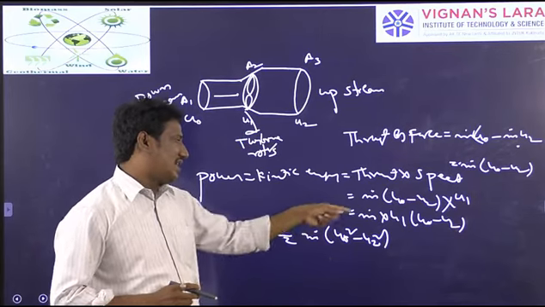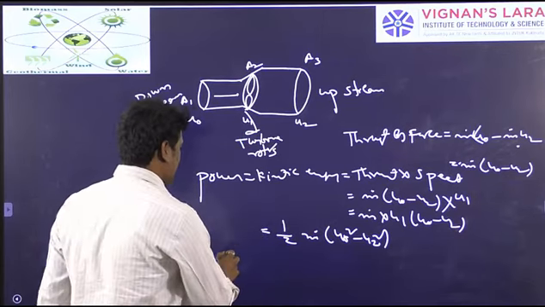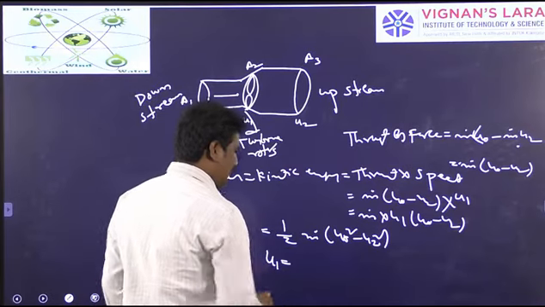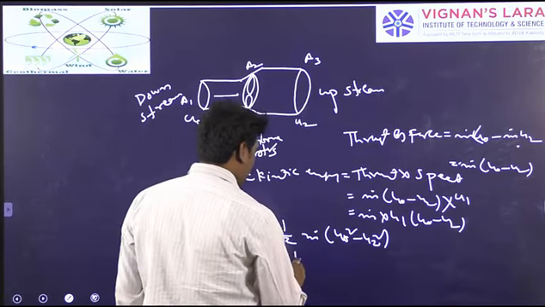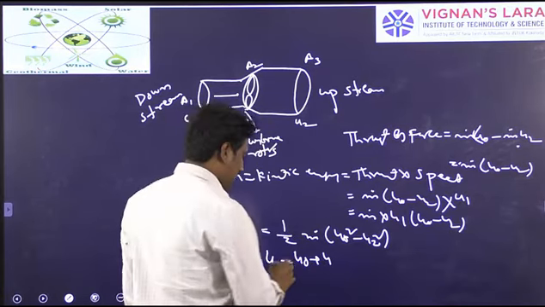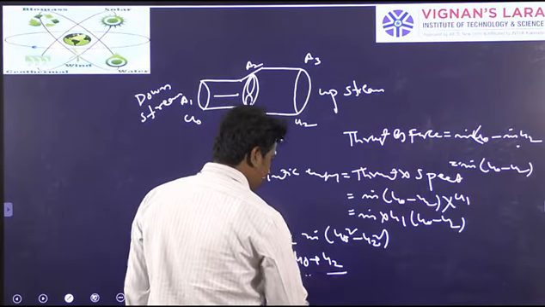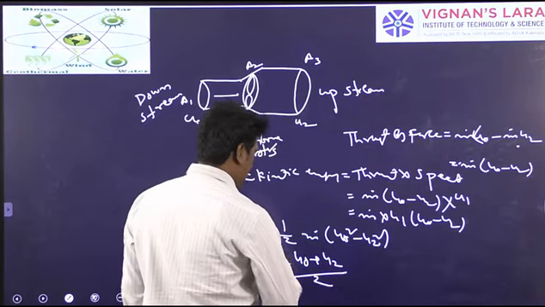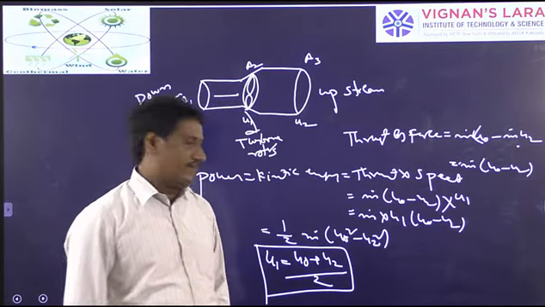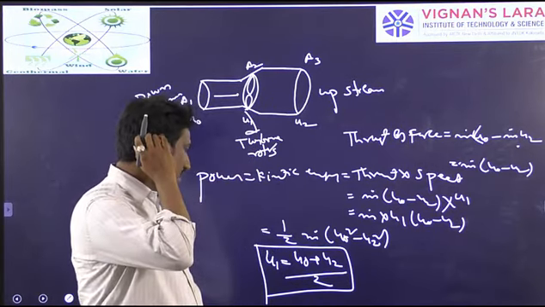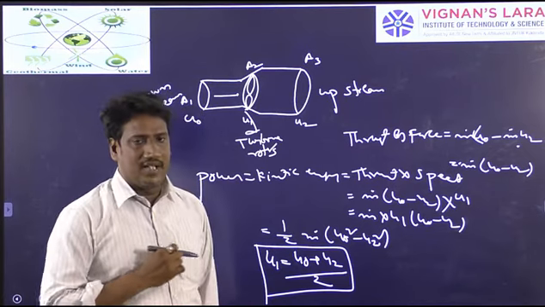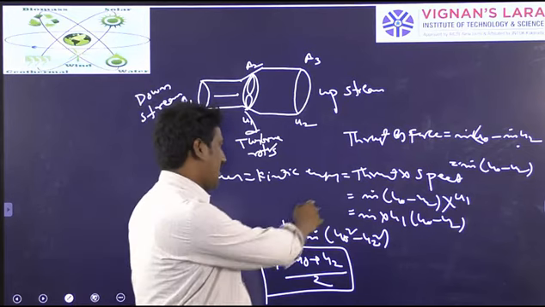By equating these two, you will have a relation that the rotor speed will be equal to the average of the downstream speed and upstream speed: u1 is equal to (u naught plus u2) by 2. This equation you get by equating these two.